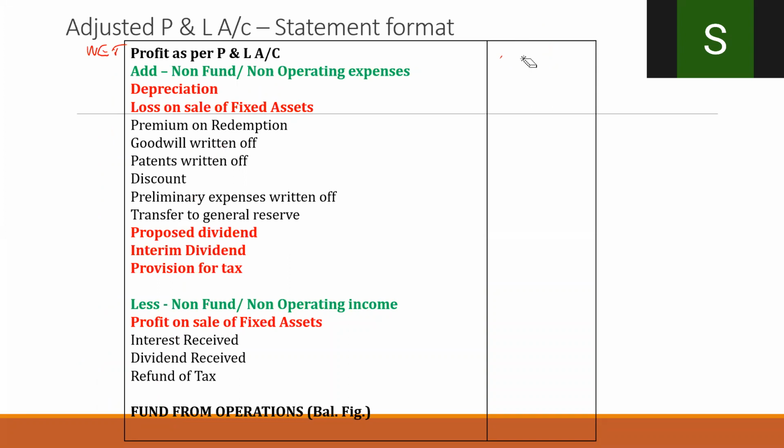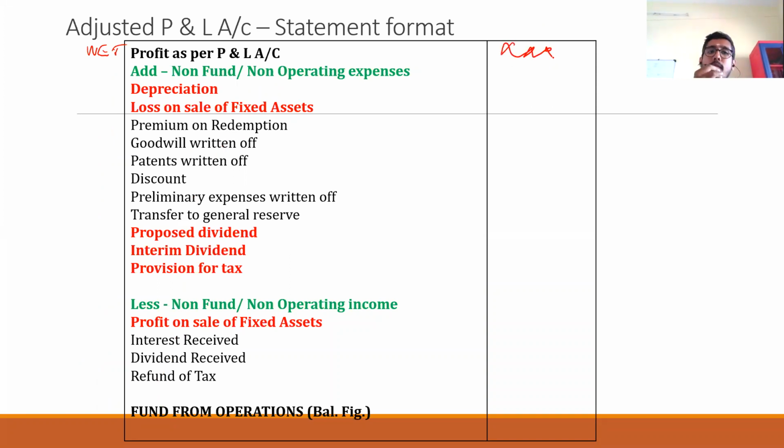So you should start with net profit given in the question. And what are the non-fund or non-operating expenses? As said earlier: depreciation, loss on sale of fixed asset, proposed dividend, interim dividend, provision for tax. Usually in the question, these are the items that you should take care of. These are some of the important items you should not forget.